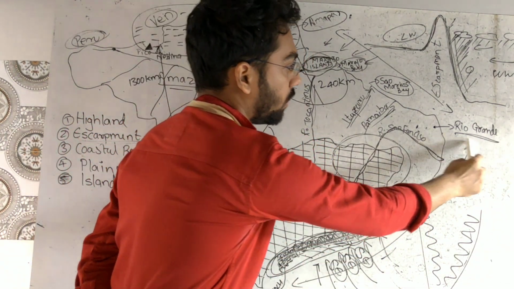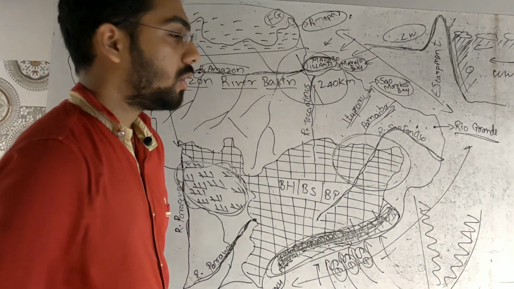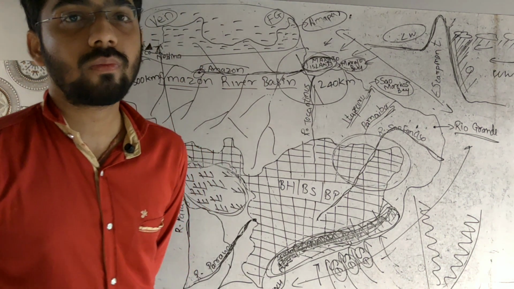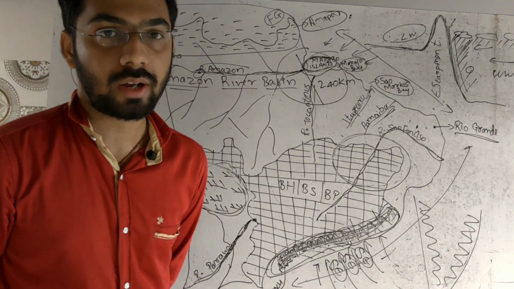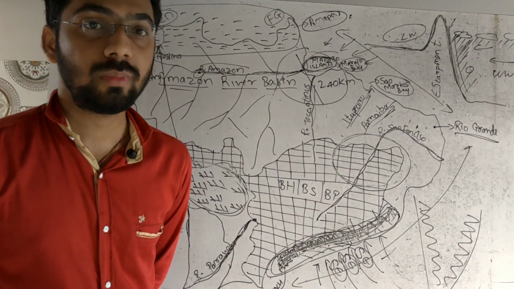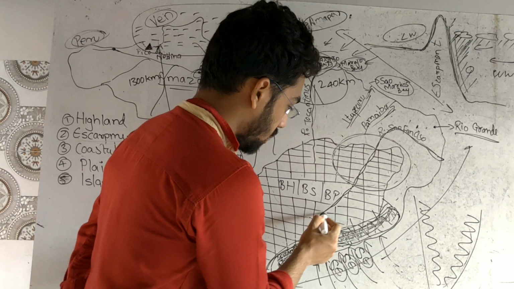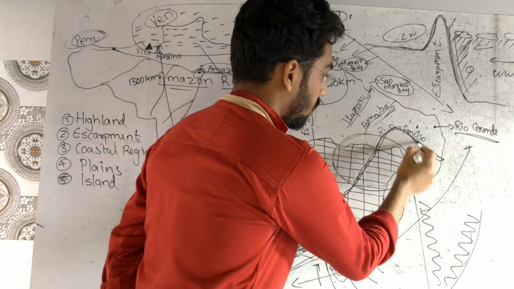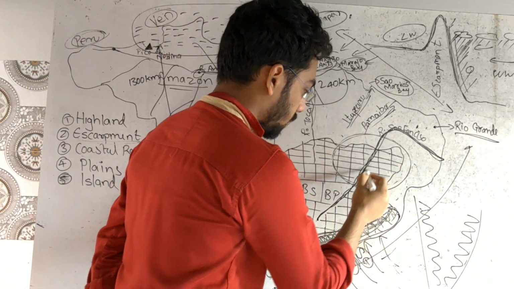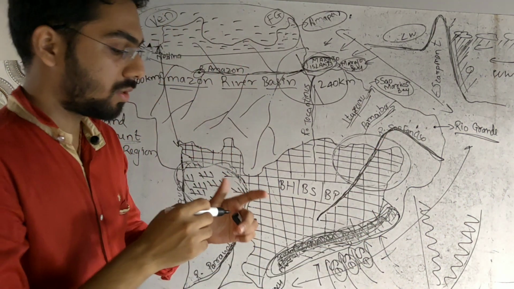Eastern coast of Brazil starts from Rio Grande toward the south. Eastern coast is characterized by the mouth of many small rivers, or the coastal rivers, I would say. The only river which is meeting the eastern coast, I would say, is the São Francisco River. This is the São Francisco River, which is starting and meeting towards the eastern coast of Brazil, towards the